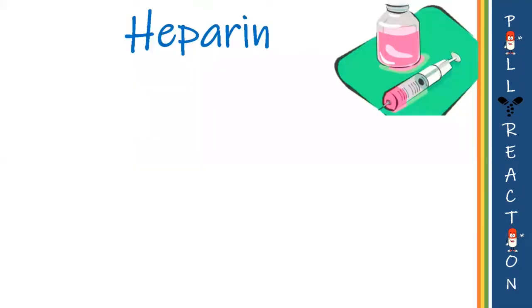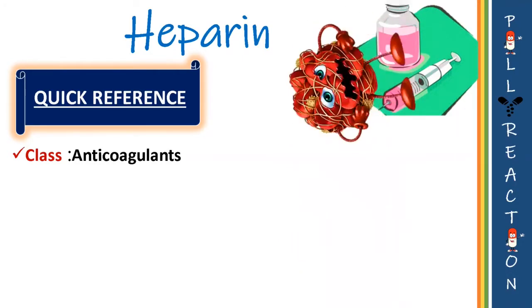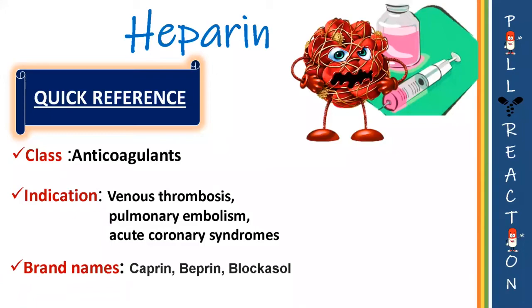Let's begin with a sneak peek of heparin, which belongs to the class of anticoagulants, or simply blood thinners, which are indicated for venous thrombosis, pulmonary embolism, and acute coronary syndromes. The popular brand names around are Caprin, Beprin, and even Blockazol.